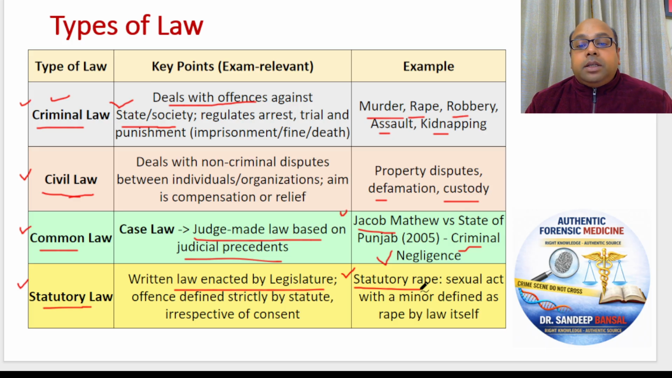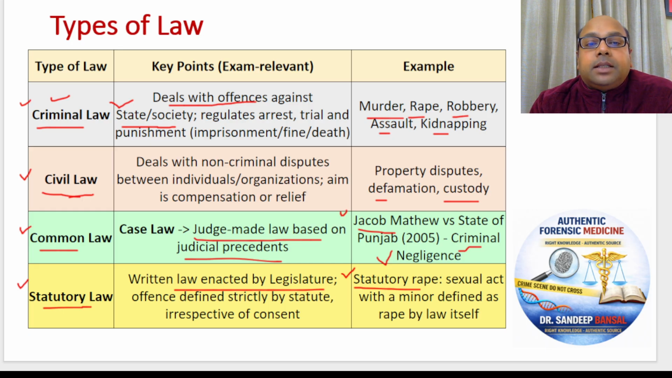This law was not there in BNS. There was no such law in India earlier. So the Parliament of India passed the law. Now because it has been passed by the Parliament of India, which is a statutory body, it's called statutory law. And the offence is called statutory rape. So students, these are the 4 types of law which we need to know and can be asked in exams as viva questions, and MCQs can come and short notes also can come.